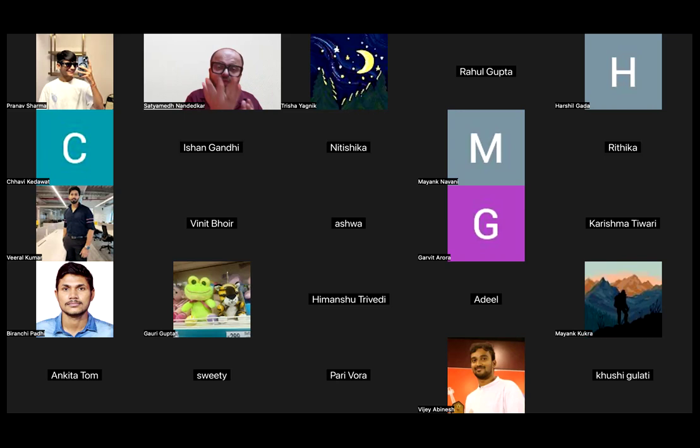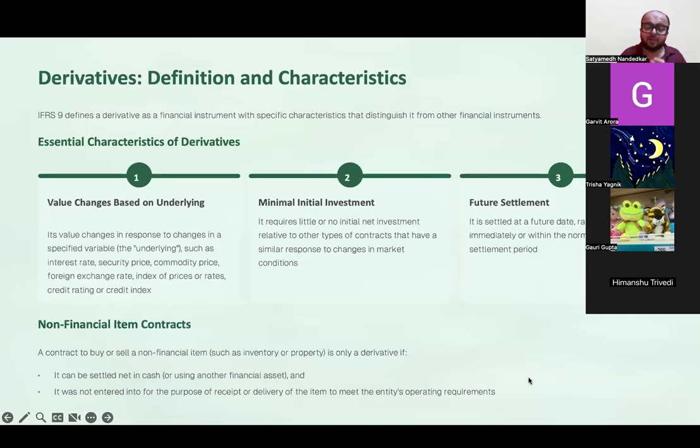at the end of the year the fair value has increased by 10,000, तो आप 10,000 record करते हो through P&L in that case. And most of these derivative contracts are settled into the future, and usually these contracts are settled for the net amount. Actual delivery of the underlying asset doesn't happen.